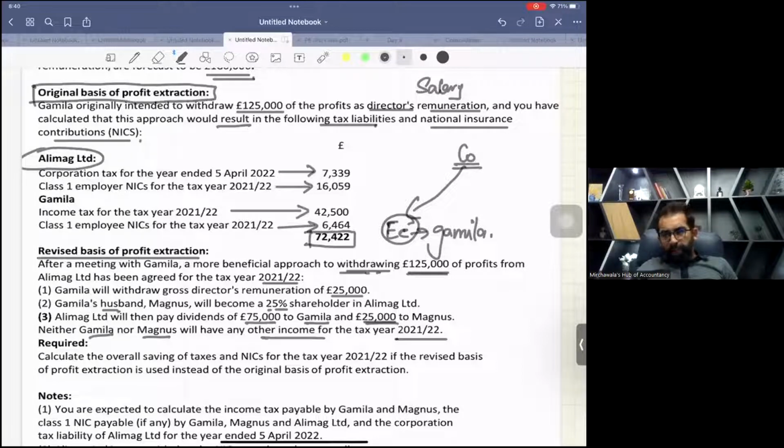I'm giving you a 2 minutes target. Calculate the income tax for Gamila. Gamila is receiving 25,000 salary and 75,000 ordinary dividend. Come on, calculate the income tax.